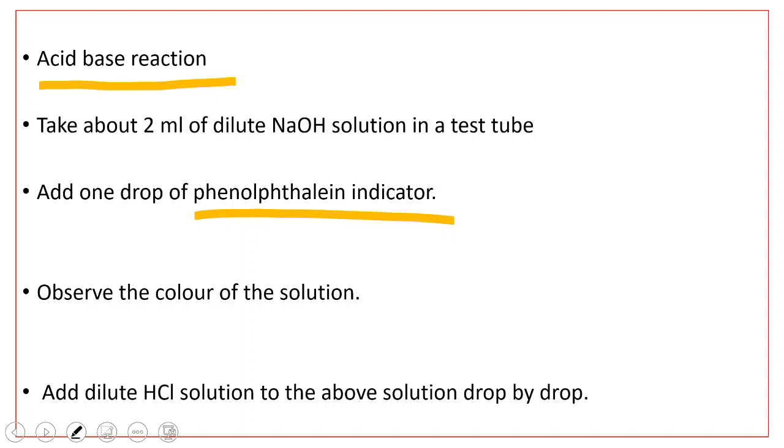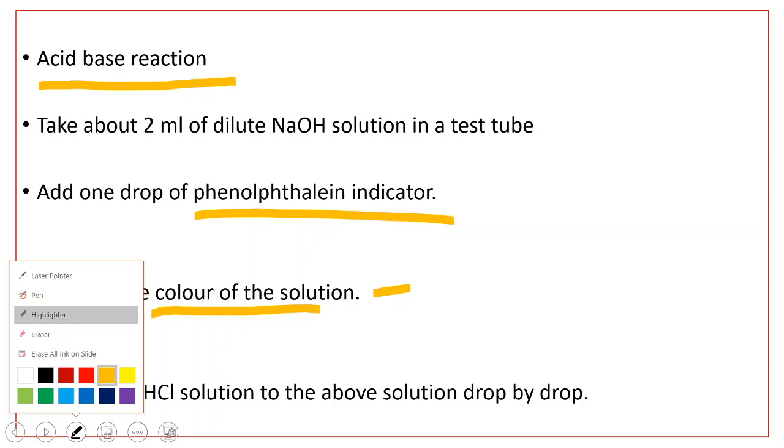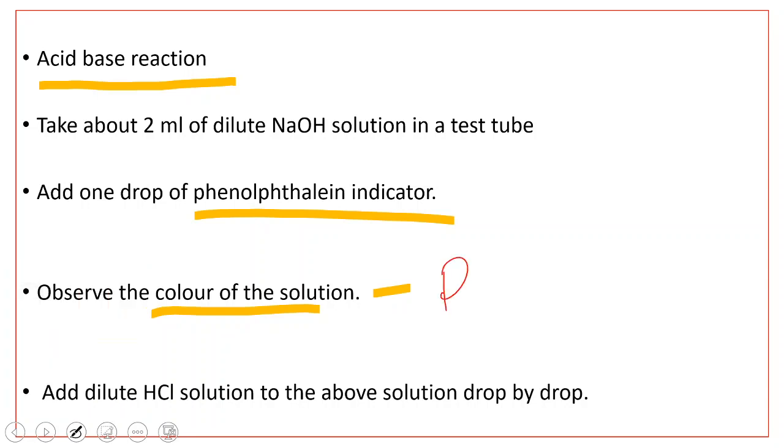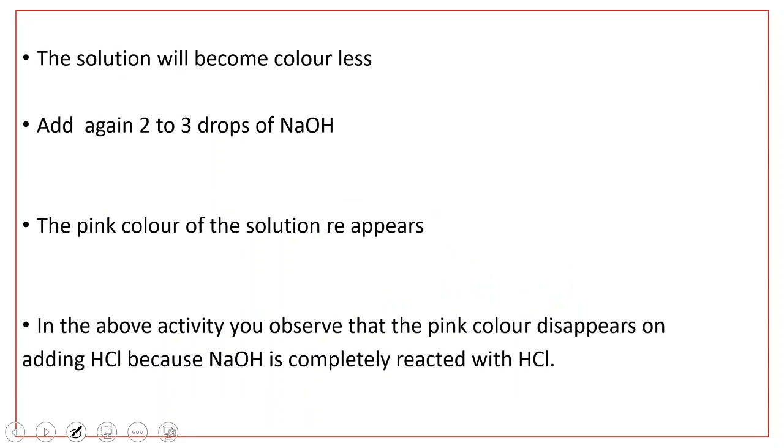So when you add phenolphthalein indicator, the solution turns pink. Now add dilute hydrochloric acid solution to the above solution drop by drop. You observe that the solution slowly becomes colorless.